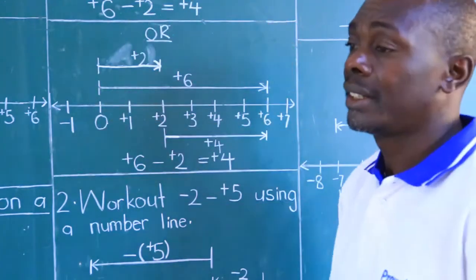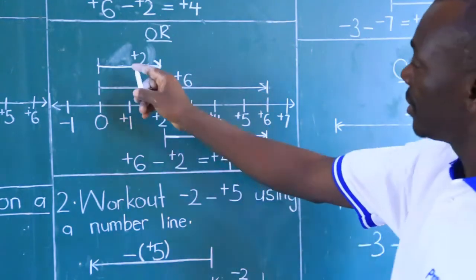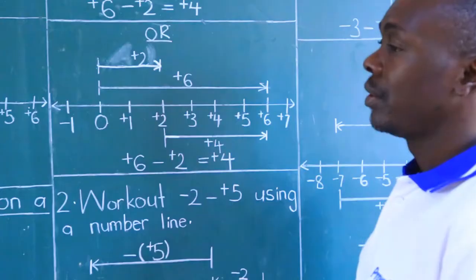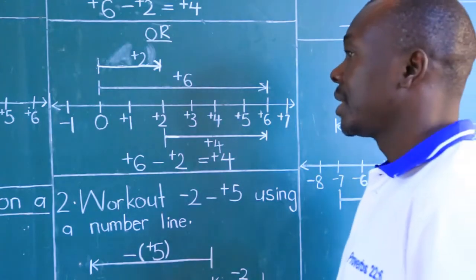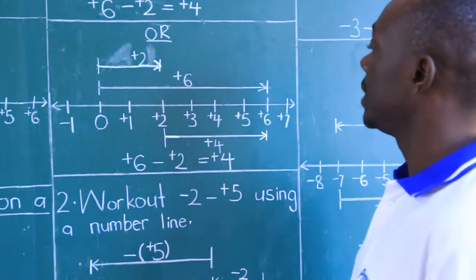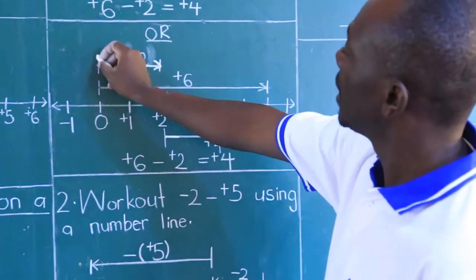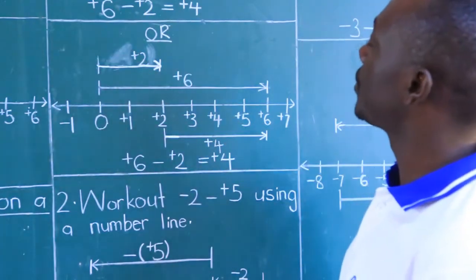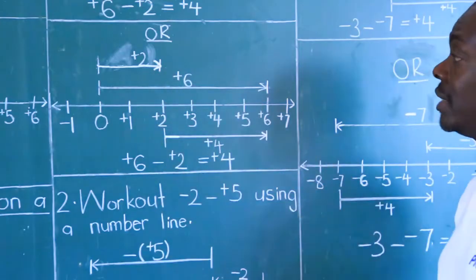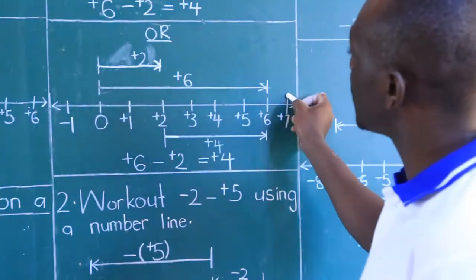Then go back to the same 0 and then make 2 forward jumps. Make 2 forward steps actually. So you count 1, 2 and move positive 2 as we showed at first. So we show positive 2 on number line. The first one is the show of positive 6.